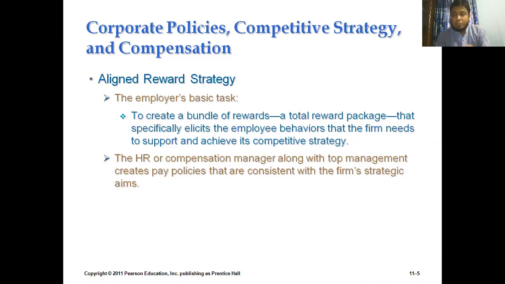So as an HR personnel or HR manager, what do we have to do? It is our responsibility to satisfy all the employees so that they can put in as much effort as they can for the organization. In this slide, we are showing the alignment of reward strategy. The HR or compensation managers, along with the top-level management, create the pay policies that are consistent with the firm's strategic aims.